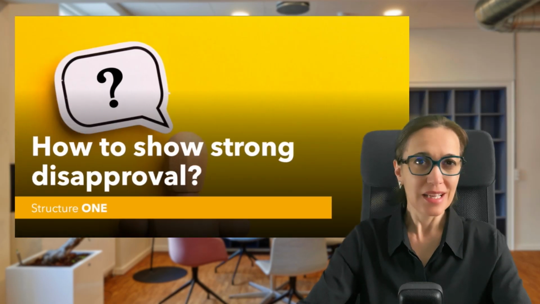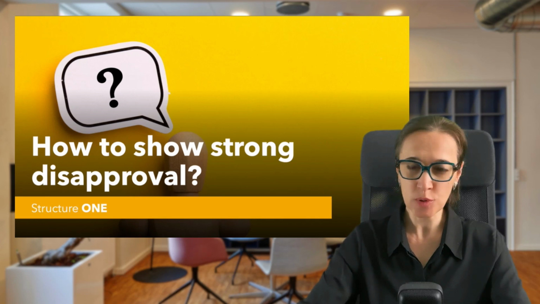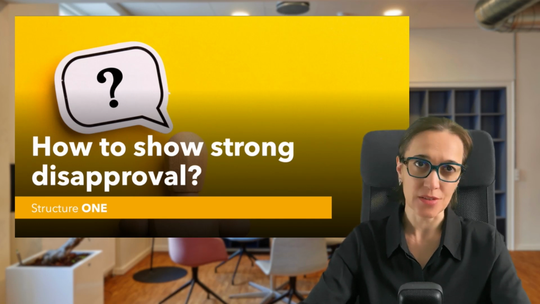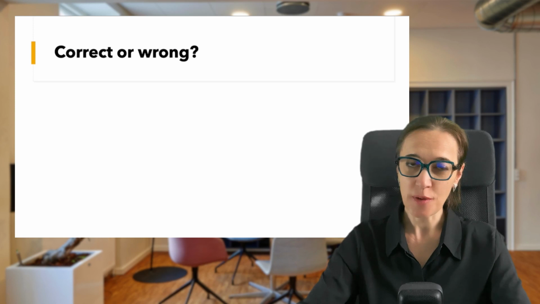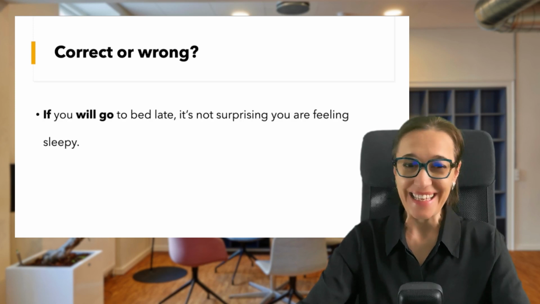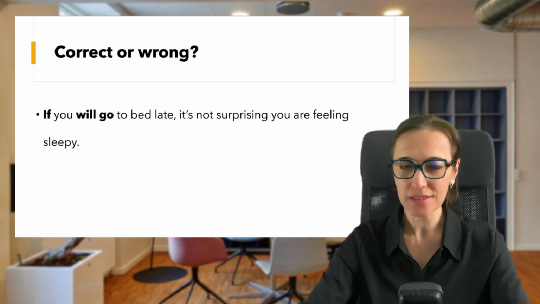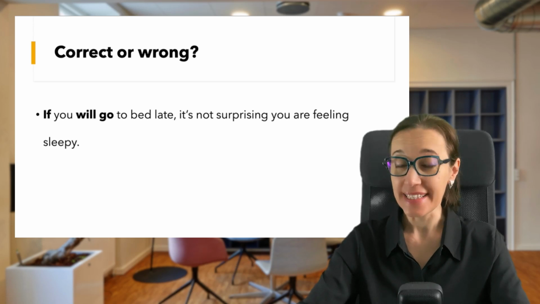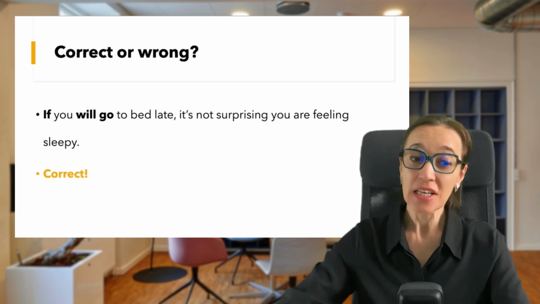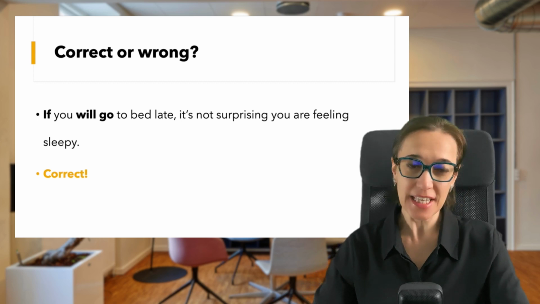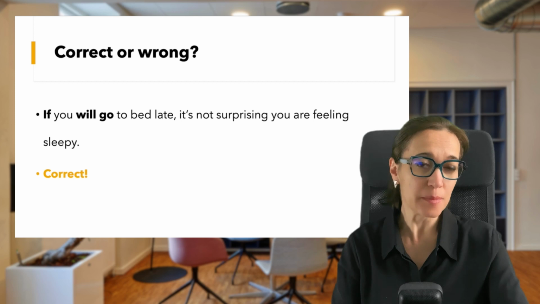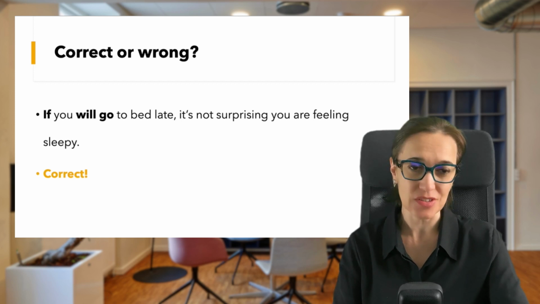First up, how to show strong disapproval using conditionals. Take a look at the following sentence. Is the use of will in the if clause correct? Yes, it is. Using will in the if clause emphasizes a predictable outcome due to someone's action.